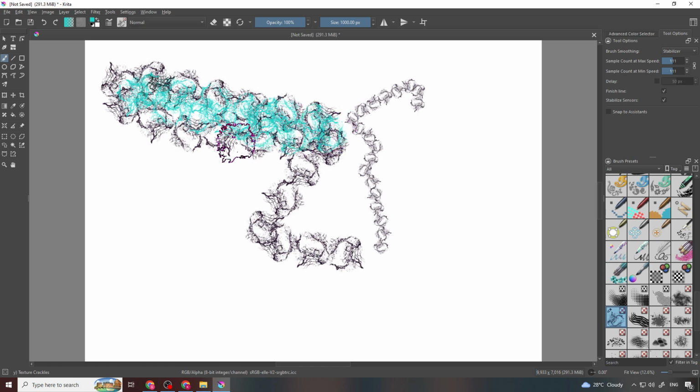Use a larger brush size when covering wider areas with cracked textures, and use a smaller brush size when adding fine crack details and precise effects. After selecting the Texture Crackles brush and adjusting the size, you can start applying crack texture effects to your artwork in Krita. And that's how to use Texture Crackles in Krita.